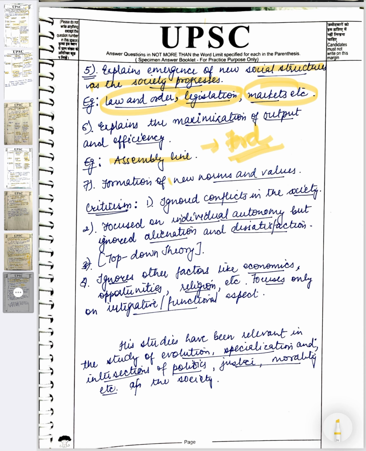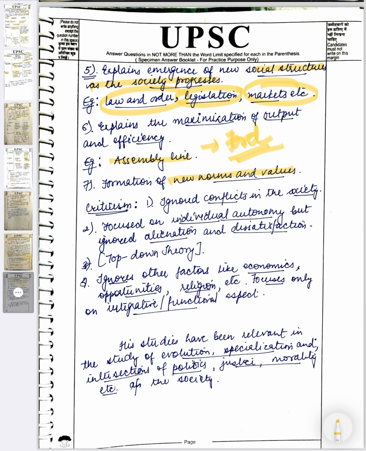Now formation of new norms and values, या जो भी कह लो, acts कह लो, या फिर for example we may say that sometimes there is a new value in the society. For example, divorce is welcomed. So according to functionalists, if divorce is welcome, is a new value in the society, this will become a norm in the society gradually as the society evolves.